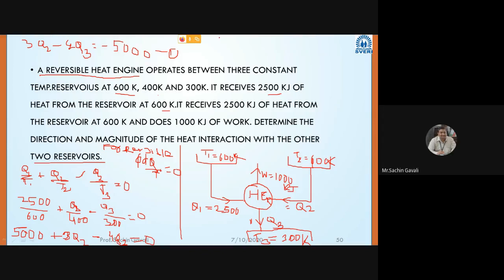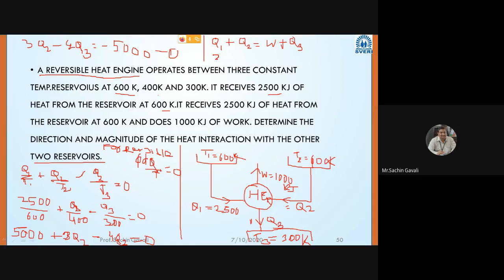So what will be there? W. Incoming is equal to what? Q1 is incoming. We'll write that way. By the first law of thermodynamics, Q1 incoming is Q1. Again, anything incoming, plus Q2. Correct? Q1 plus Q2 is equal to W plus Q3. So write down: incoming is equal to outgoing, because by the first law of thermodynamics, heat interaction is equal to work interaction.